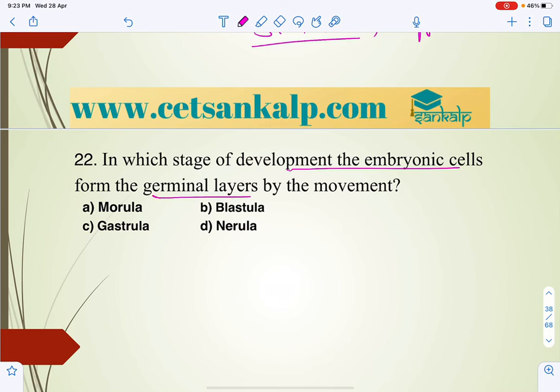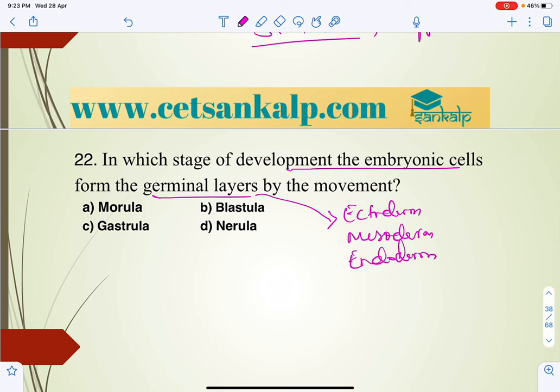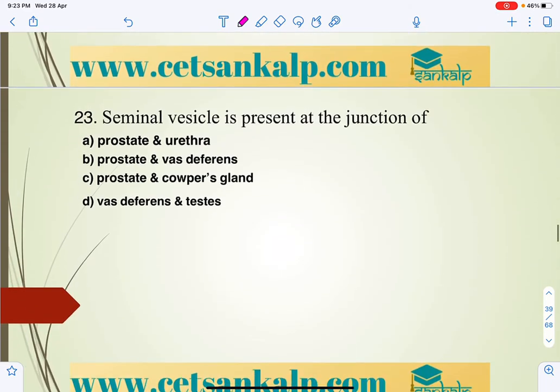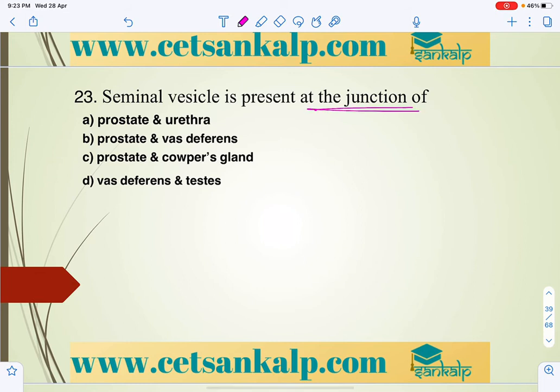So that is what germinal layers are: the outer ectoderm, the middle mesoderm and the inner endoderm, which are going to be produced. So here we can say those layers are produced after the formation of the gastrula. So the answer is C.